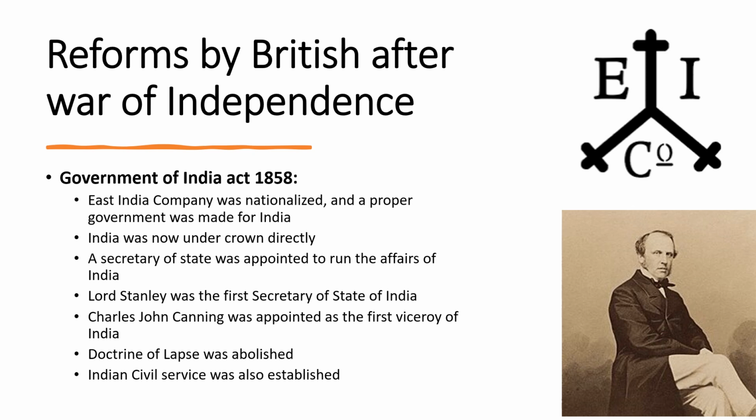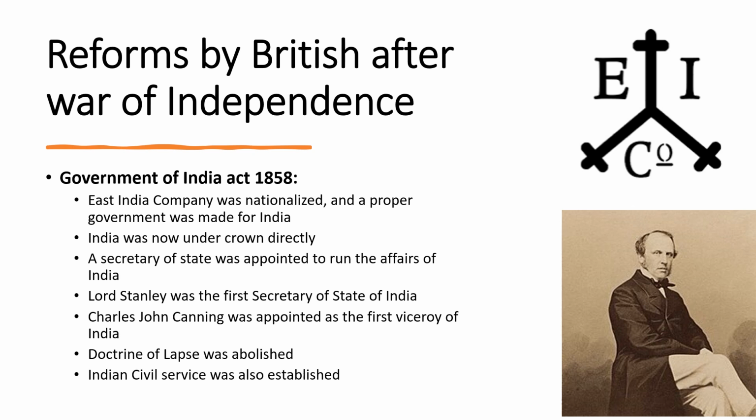A Secretary of State was also appointed to run the affairs of India. Lord Stanley was the first Secretary of State of India, and Charles John Canning, who you can see here on the slide, was appointed as the first Viceroy of India.